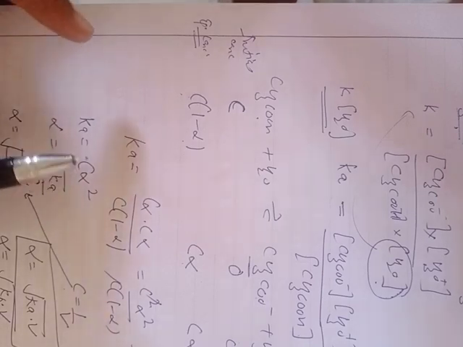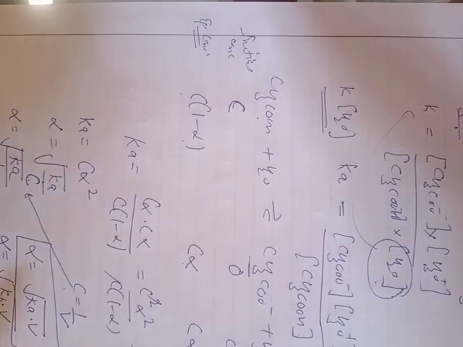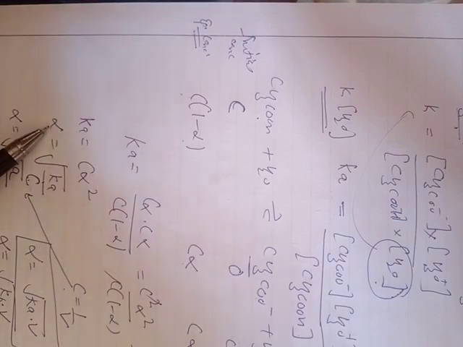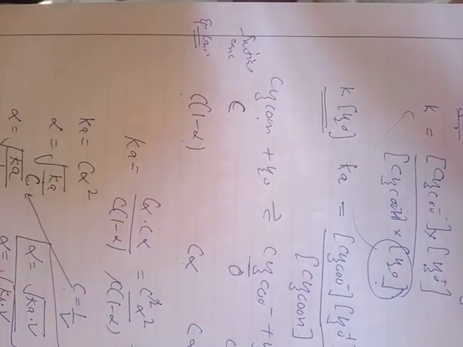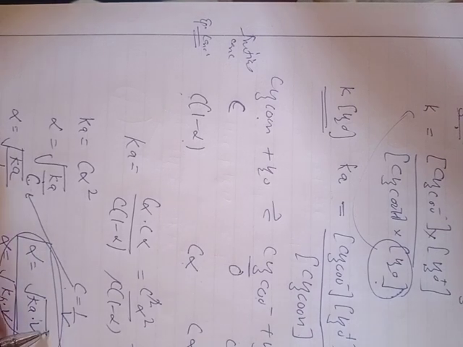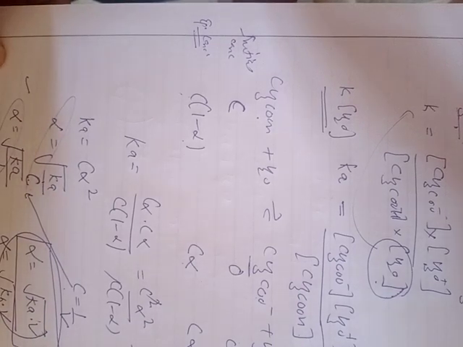The degree of ionization is inversely proportional to the square root of molar concentration. For a weak electrolyte, the degree of ionization, that is alpha, is inversely proportional to the square root of molar concentration, or it is directly proportional to the square root of volume containing 1 mole of the solute. In terms of volume, it is directly proportional. In terms of concentration, these two factors are inversely proportional. This is called Ostwald dilution law.